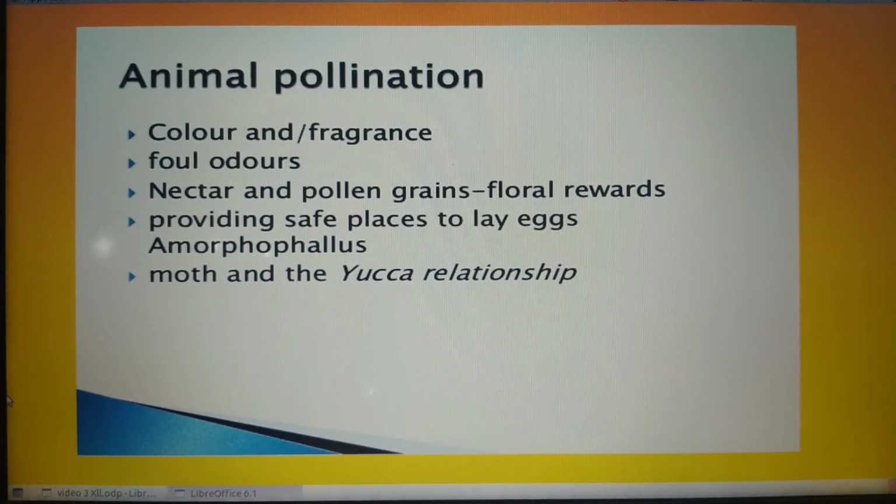Why? Because the moth deposits its egg in the locule of the ovary and the flower in return gets pollinated by the moth. That means without this relationship, neither of them can finish their life cycle.